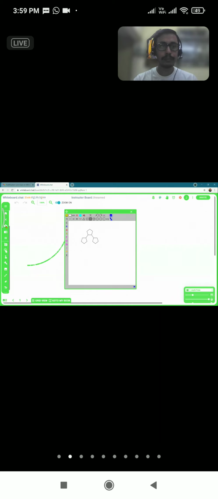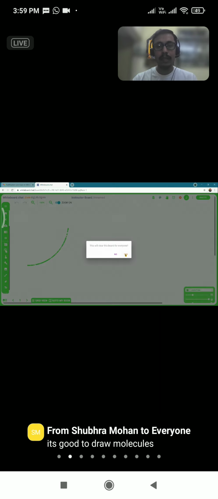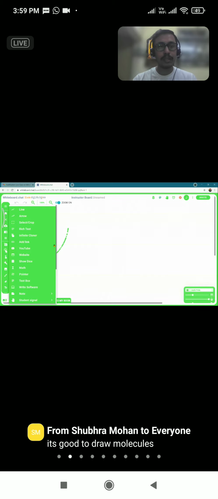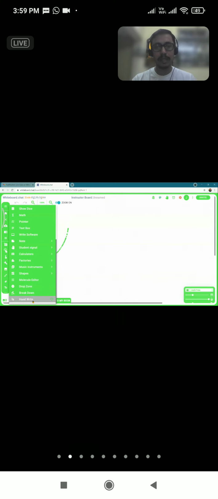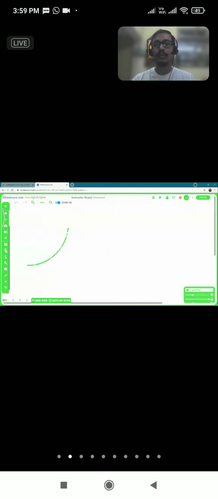Okay. Now let's move to the last set of tools that we have. Then we have the breakdown, handwrite, and the drop zone. So breakdown and drop zone, I won't recommend anything. The last thing which I would like to talk about here is the handwrite. So what is handwrite? So suppose I have typed, what is this, Anuj?